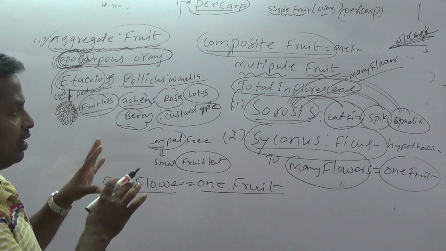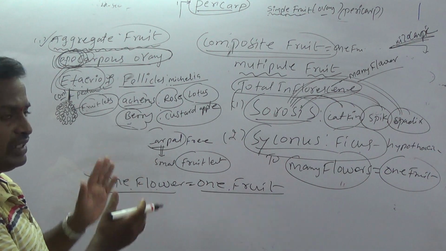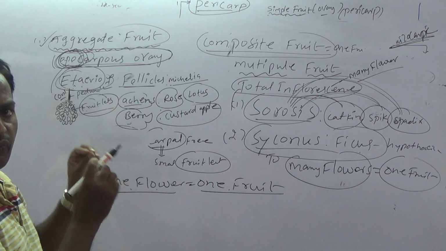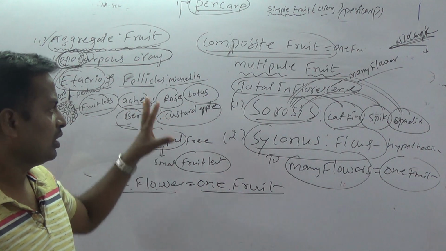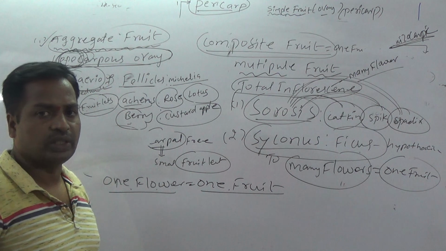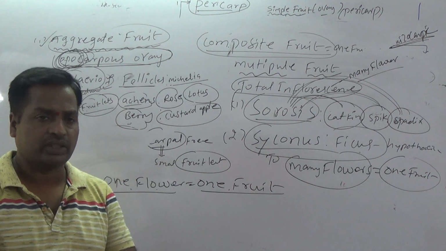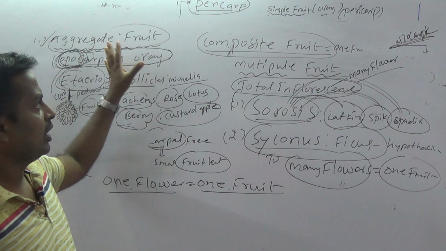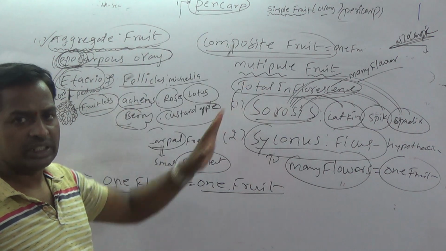So all common points, all variations, examples and family names are very important, students. Study with clarity, and if you write everything separately in notes, you get clarity and no confusion, and you can get the best score in the exam. With this, the unit Morphology of Flowering Plants is completed.